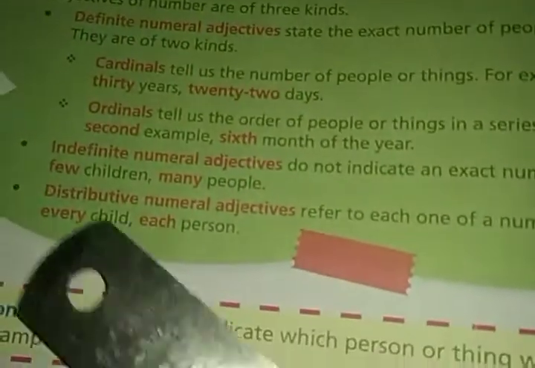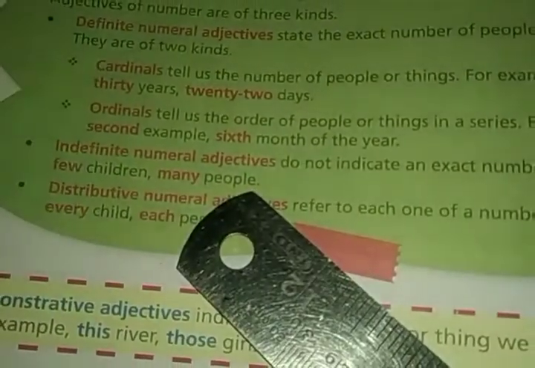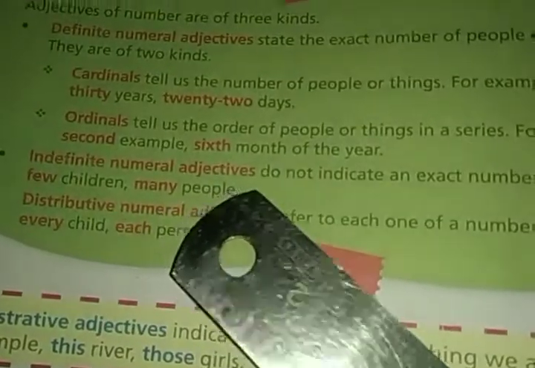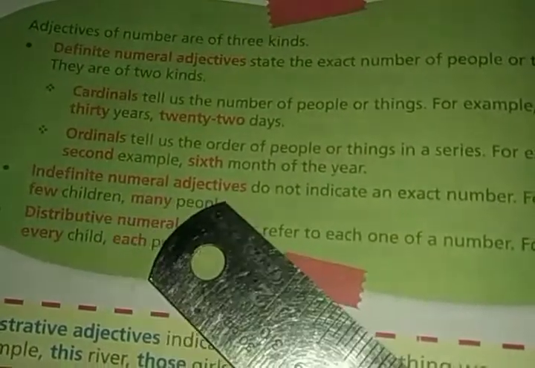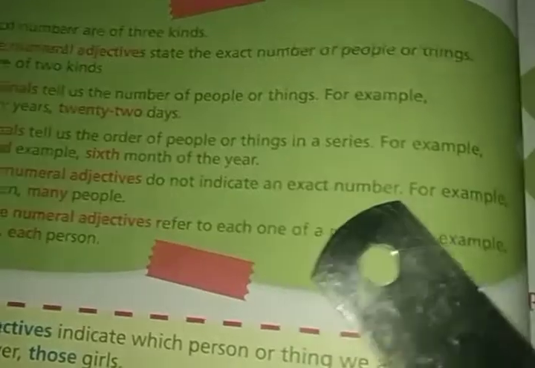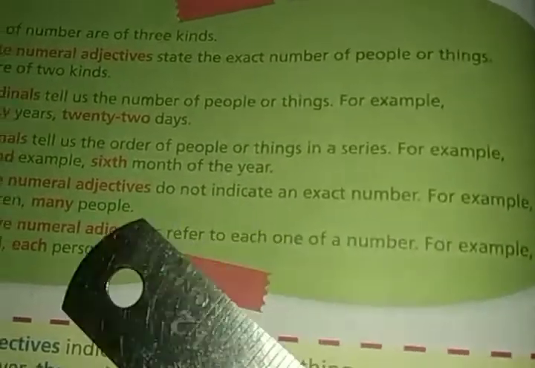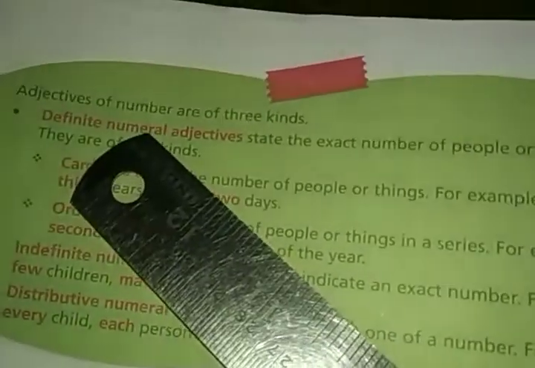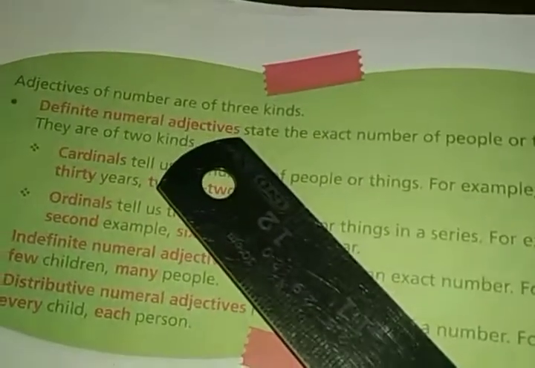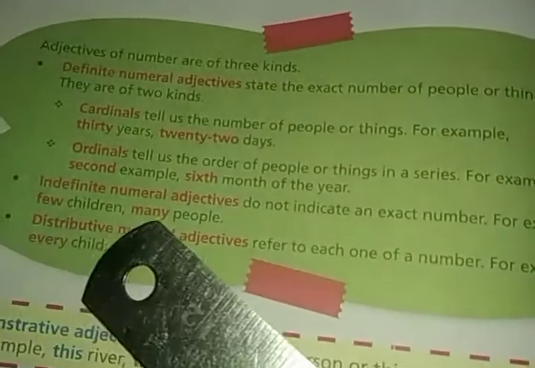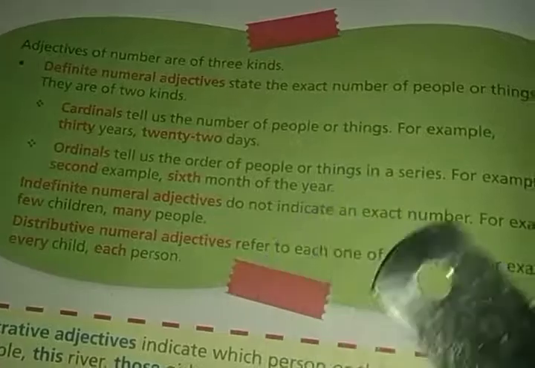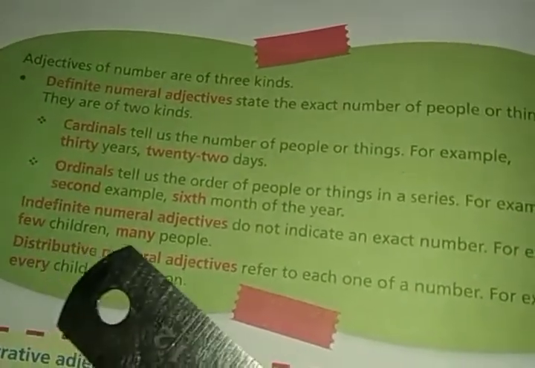Now the second one is indefinite numeral adjective. What is indefinite numeral adjective? Indefinite numeral adjectives do not indicate an exact number. Definite numeral adjectives indicate an exact number, like 2, 3. But indefinite numeral adjectives do not indicate an exact number. For example, few children, many people.